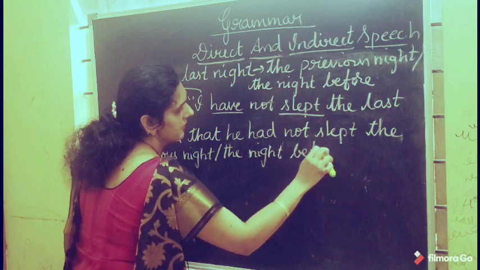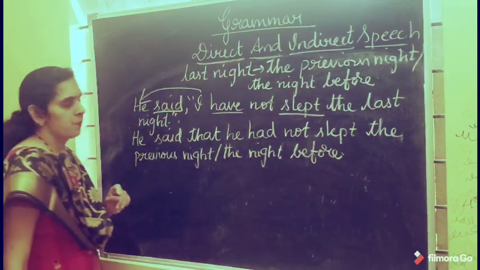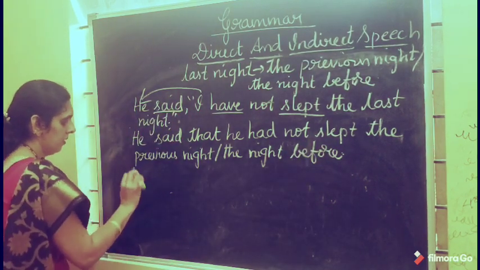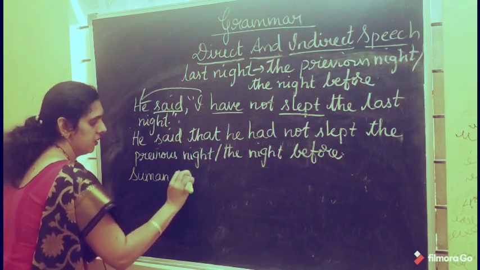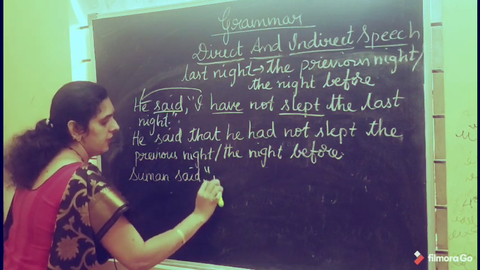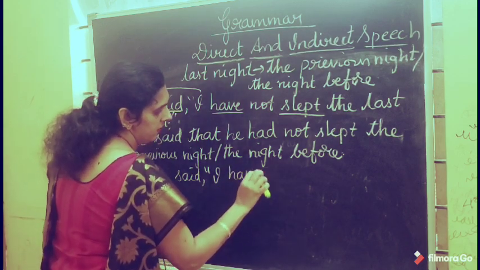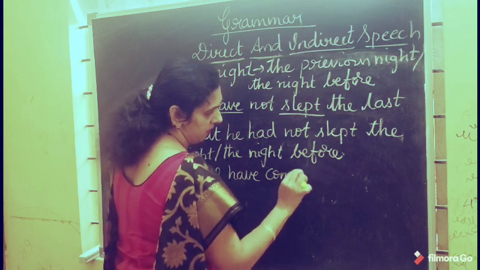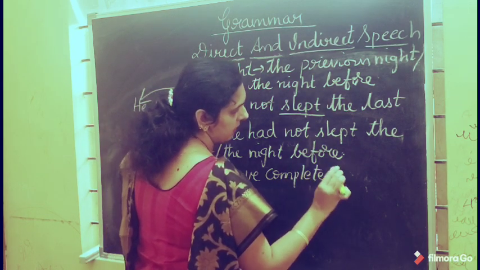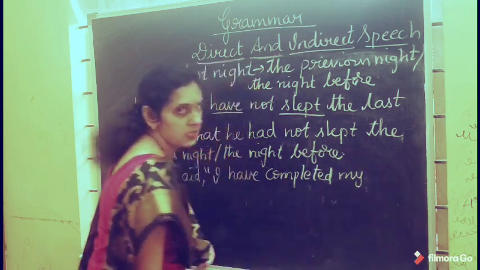Let me take one more example. Suman said, "I have completed my homework last night."